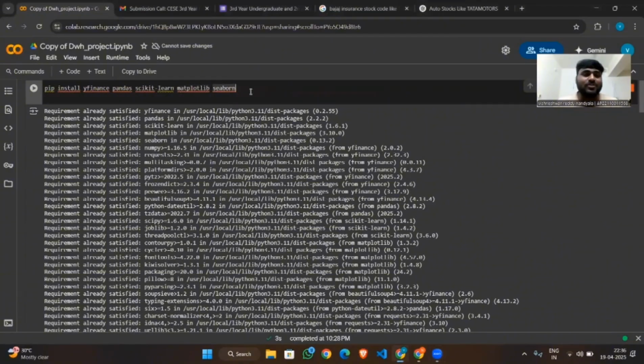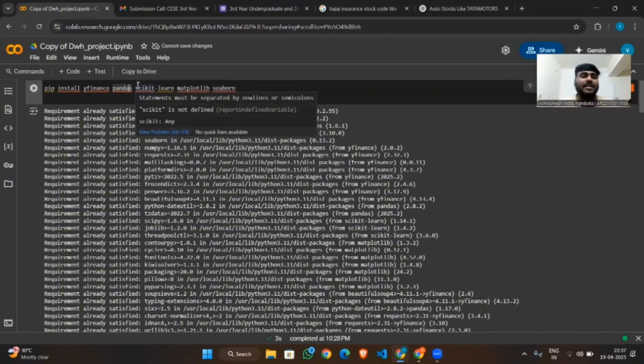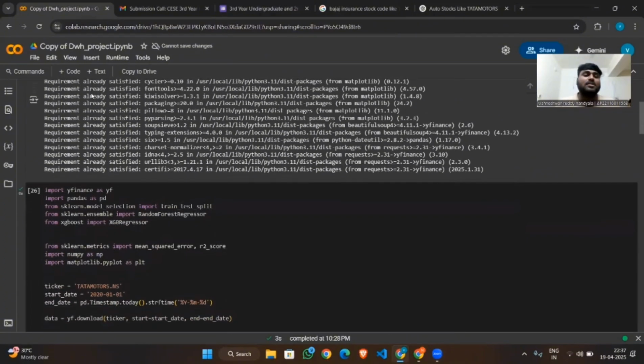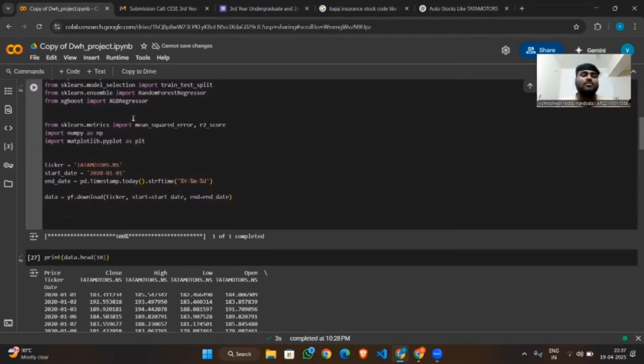And now going into my project, I pre-installed yfinance, Pandas, scikit-learn, Matplotlib, and Seaborn. I used yfinance to download the stock data, Pandas for data handling, scikit-learn for machine learning, and Matplotlib and Seaborn for data visualization. And let's go deeply into our code.